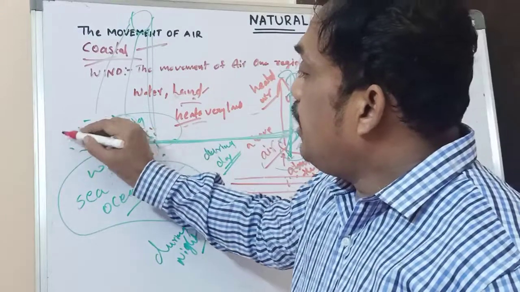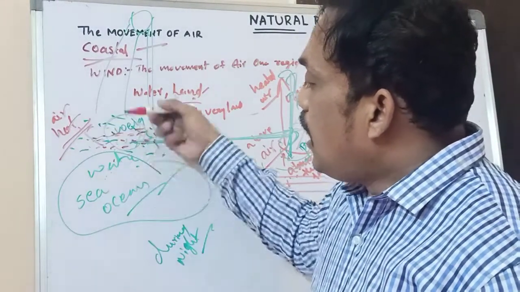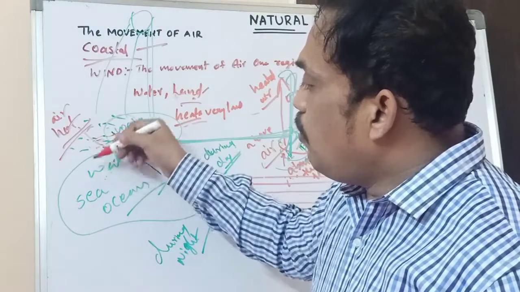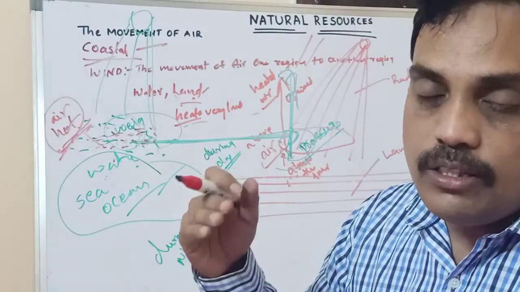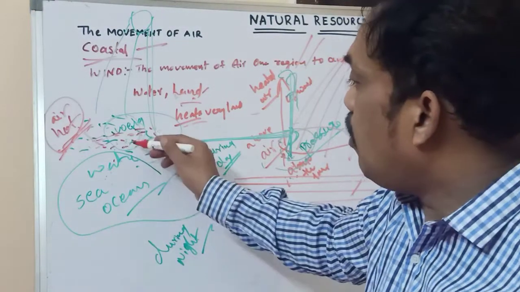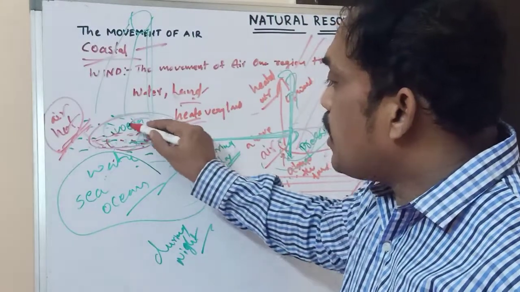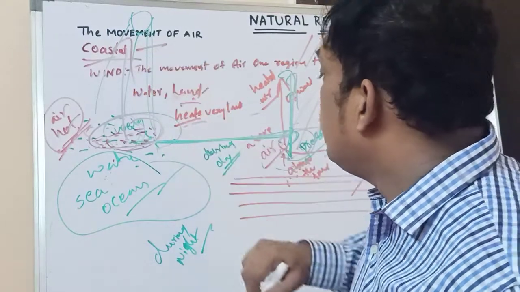At night time, above the sea, above the water, whatever air is there is very hot. Why? Because it loses its temperature or hotness very slowly. So the air present here at night time is hot and moving upward.